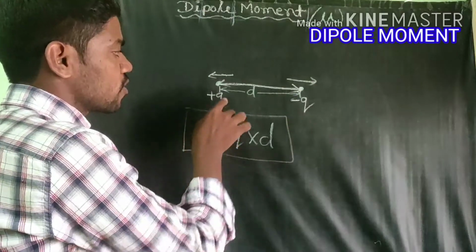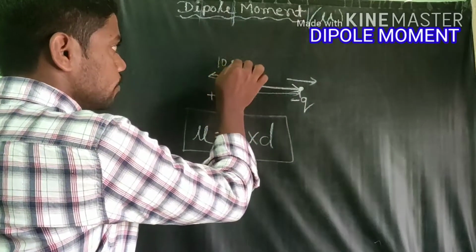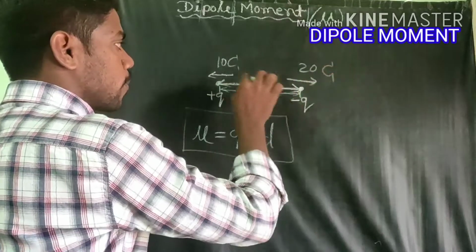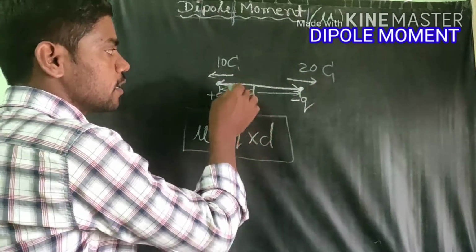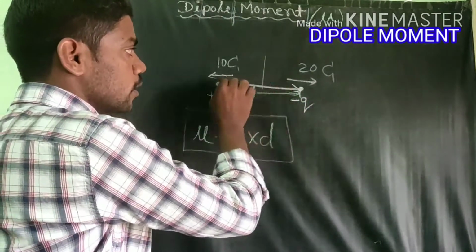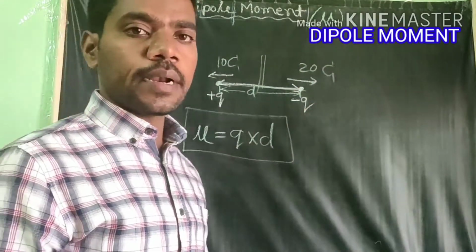For example, this is 10 coulomb of charge and this is 20 coulomb of charge. The product of charge, that is Q, and the displacement, that is the perpendicular distance between the two opposite charges. What is meant by dipole moment?